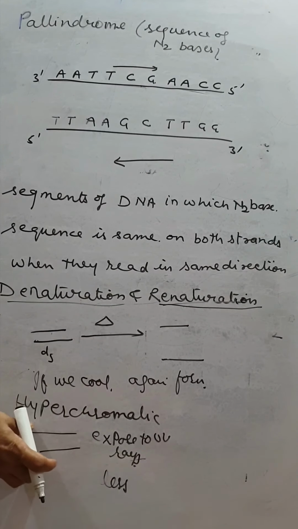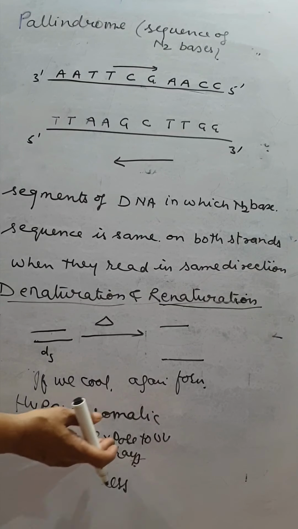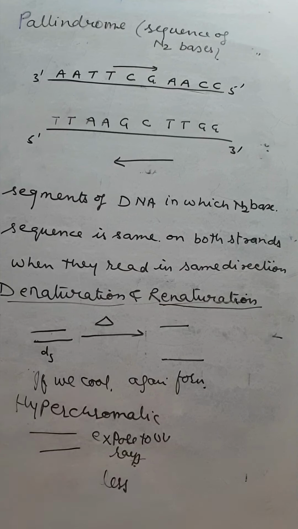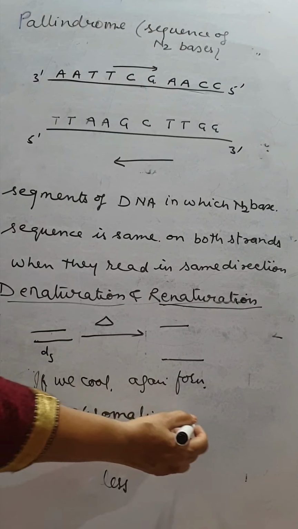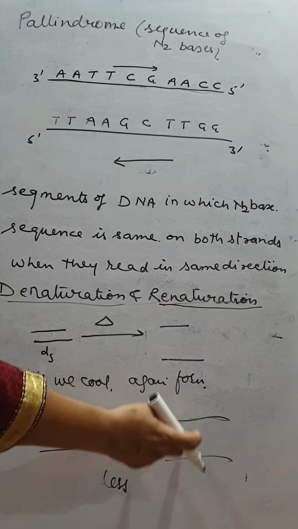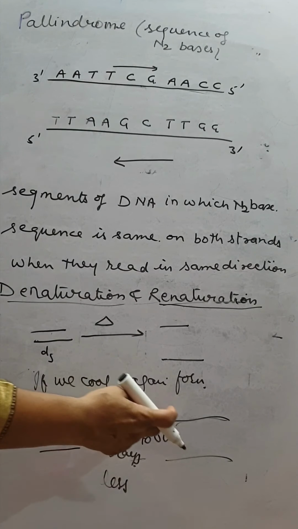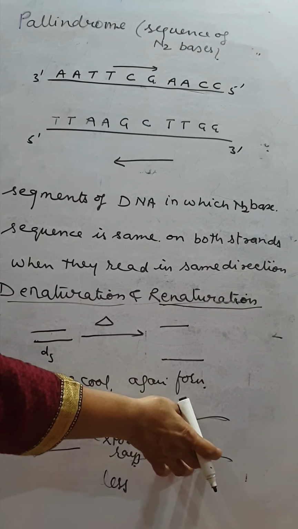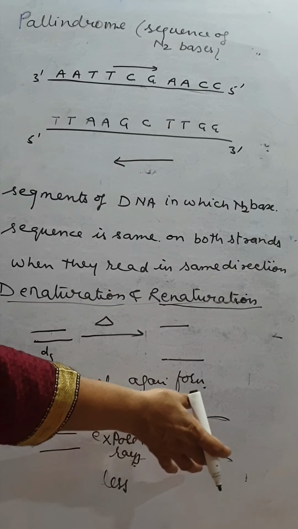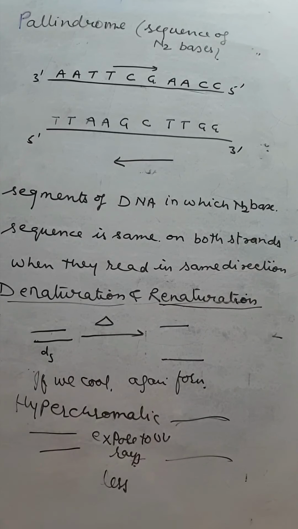So when normal DNA is exposed to ultraviolet radiation, the absorption is less. But when it is denatured, the bond is broken down and both strands are separated; when exposed to ultraviolet radiation, the absorption is increased.